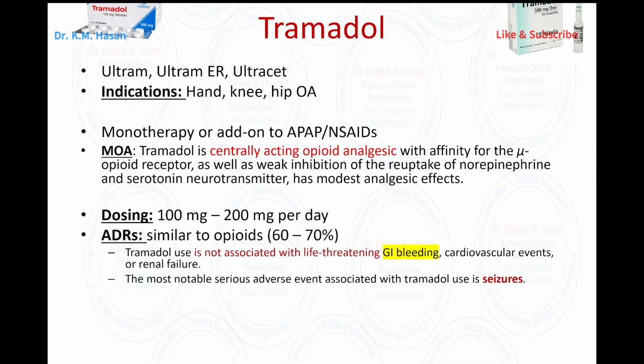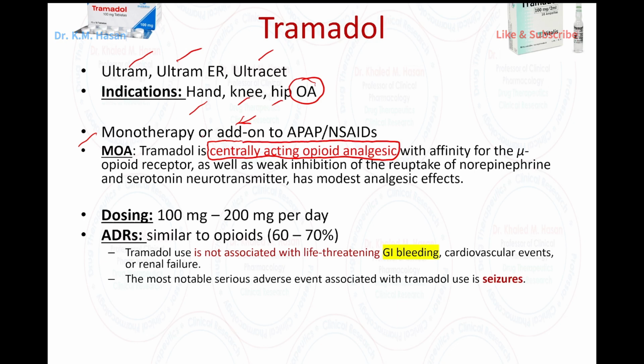Another medication for the osteoarthritis, we have tramadol, Altram ER, extended release, or Artracet. This medication is used for the osteoarthritis in the hand, knee, or hip. Could be monotherapy or add-on to the therapy. How does this medication work? Tramadol works as a central acting opioid analgesic.